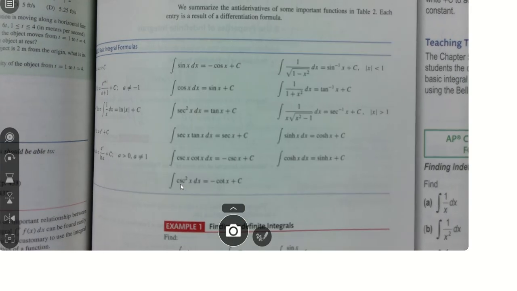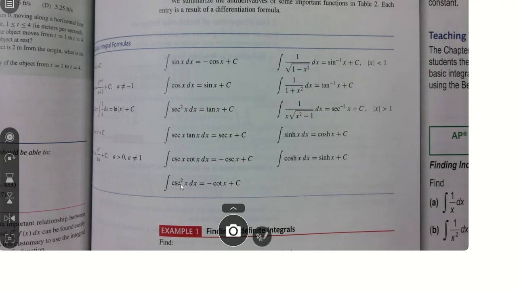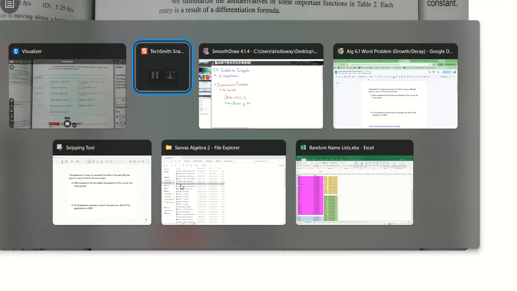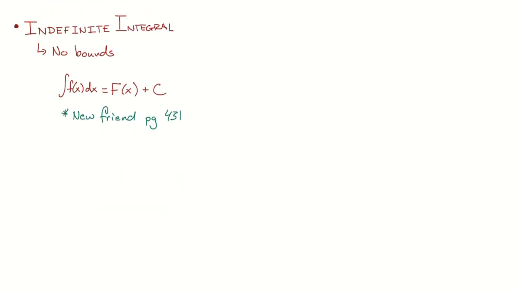Now, here's the cool thing. For a lot of these, we don't have any crazy ones to knock out. And if you guys want this table open, I would encourage it, page 431, because I'm not going to have it on the screen. But we're just going to jump in and do some indefinite integrals. And we should do these up on the board. Yeah, let's do board work.